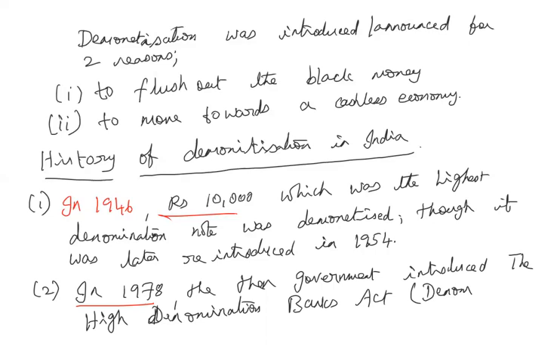Some of the high denomination currency notes were demonetized during that period in 1978.